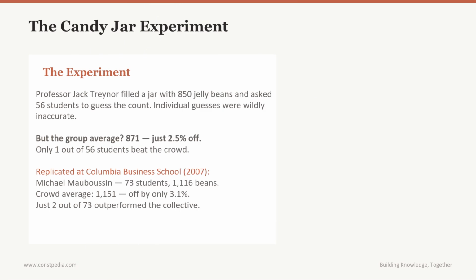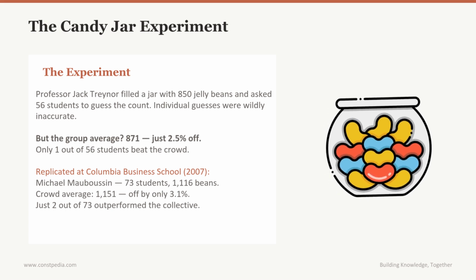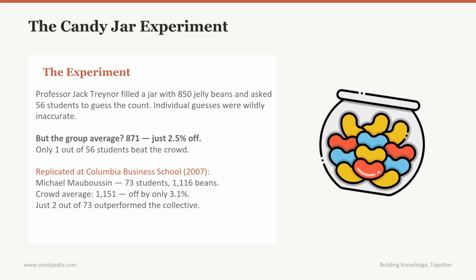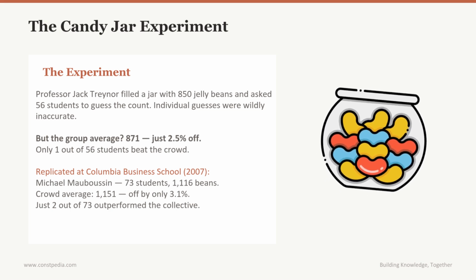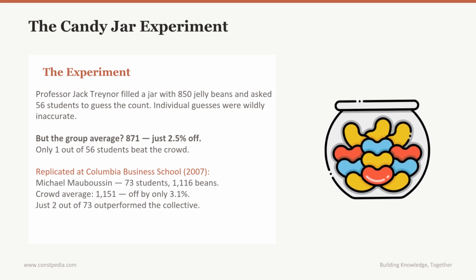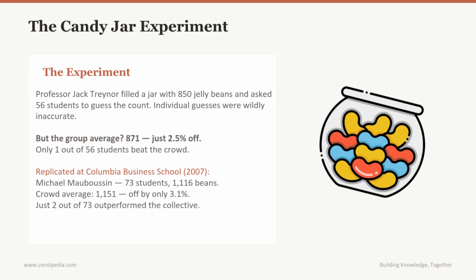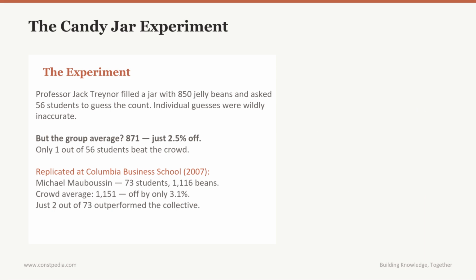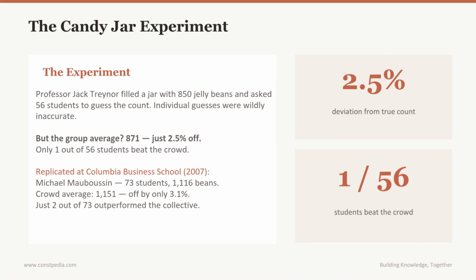Professor Jack Trainer filled a jar with 850 jelly beans and asked 56 students to guess the count. Individual guesses were wildly inaccurate, some way too high, some way too low. But when you average all 56 guesses, the result was 871. That is only 2.5% off from the real number. Only one student out of 56 actually beat the group average.